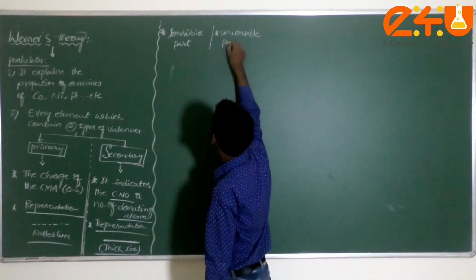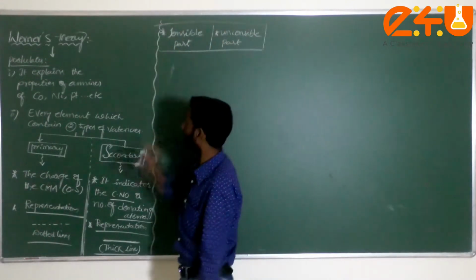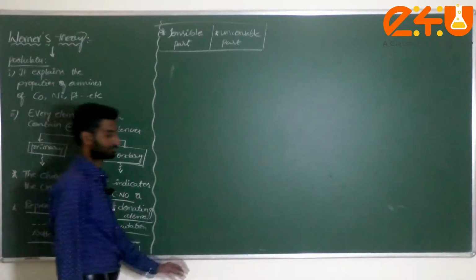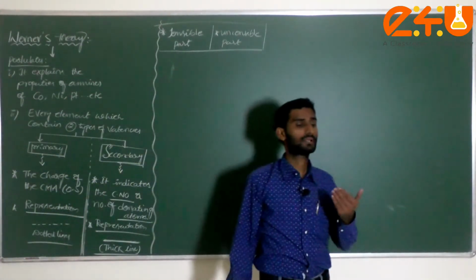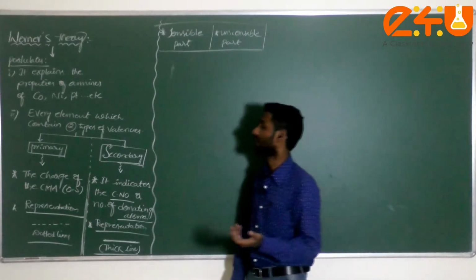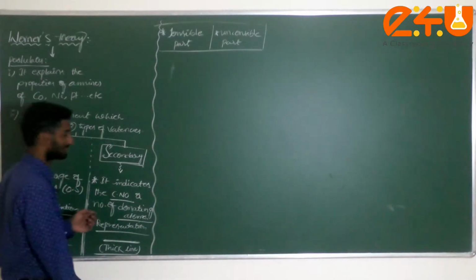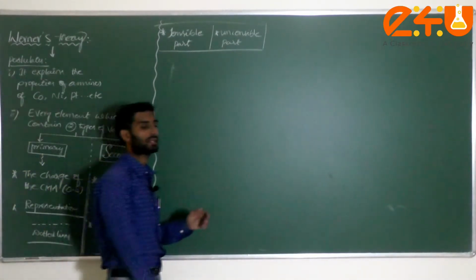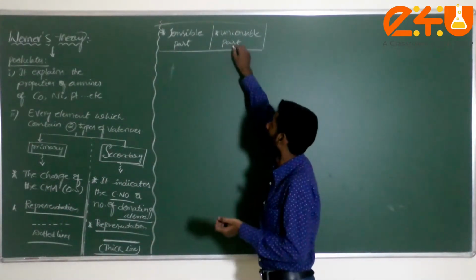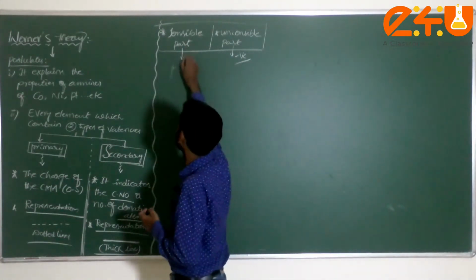Unionizable part. This is the small point of difference between primary as well as secondary valency. The primary valency is satisfied by the secondary valency. Generally, primary valency comes under positive ions, and this positive ion is satisfied by negative ions or negative ligands. Generally it comes under positive charge.